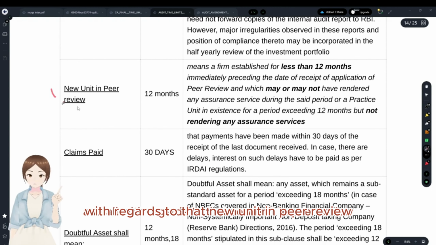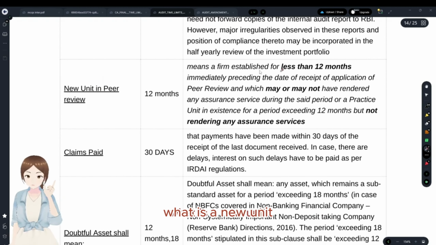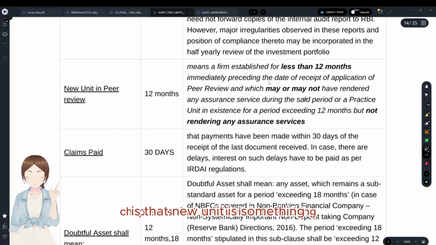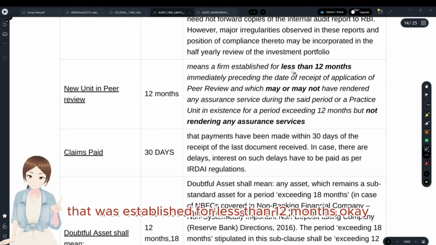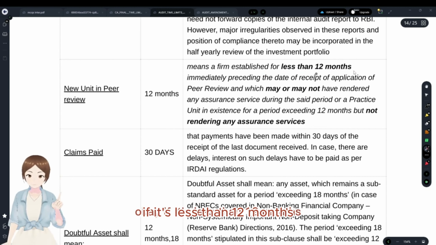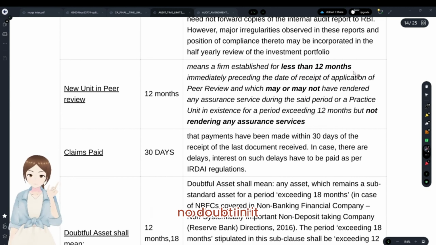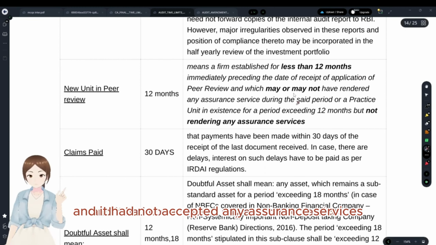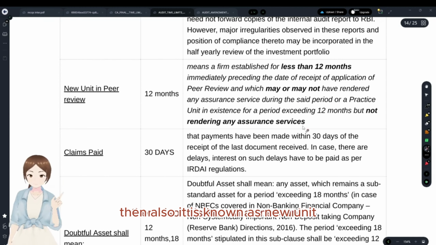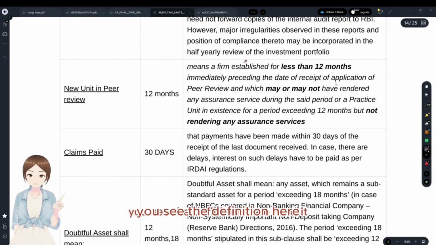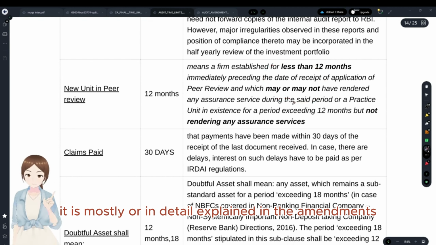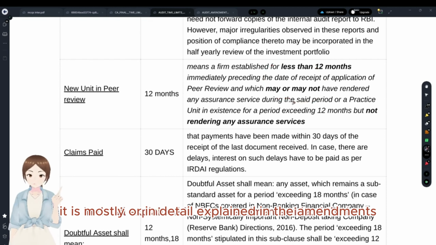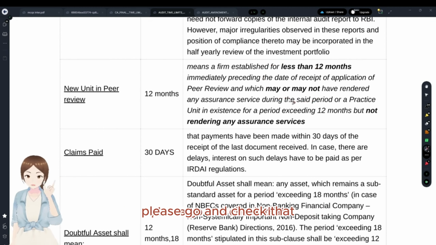New unit in peer review. What is a new unit under the peer review chapter? A new unit is an audit firm that was established less than 12 months ago. Okay, if it is less than 12 months, it is a new unit, no doubt in it. If it is more than 12 months and it has not accepted any assurance services, then also it is known as a new unit. You see the definition here. Read it. It is mostly explained in detail in the amendments video, I think. Please go and check that.